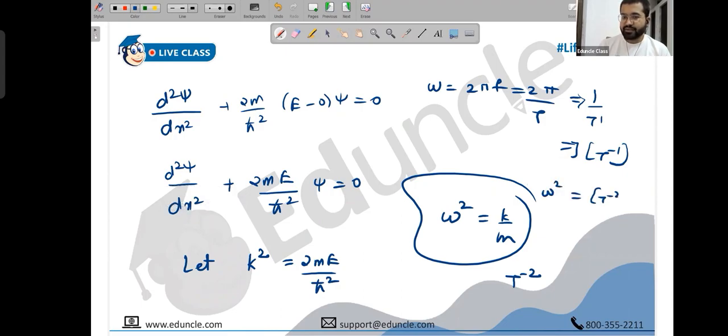Omega square would be t minus 2. Dimensionally, they become equal, and hence we don't write omega, we don't write omega 2, we don't write root omega. It's simply because the dimensions on the left and the dimensions on the right match completely. Okay? That's the first thing. That's obvious. That's a logical guess. Good. You can calculate the dimension of P and the dimension of gamma.